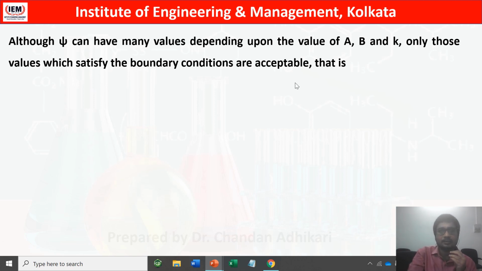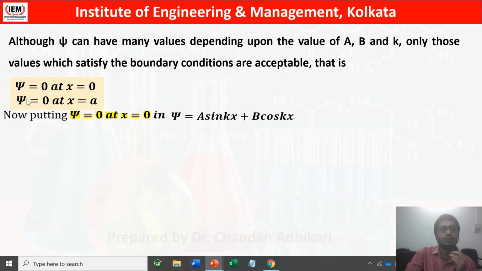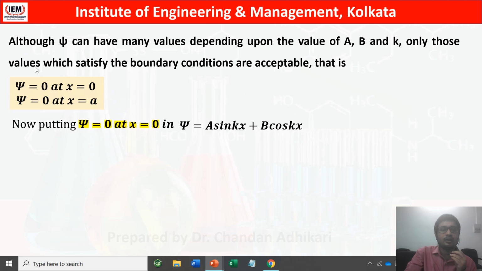So what are the acceptable solutions? What are the acceptable values for psi in this case? The acceptable values are psi equals 0 at x equals 0 and psi equals 0 at x equals a. These are the two acceptable conditions for psi. So now we will put these two conditions into the equation to solve it.